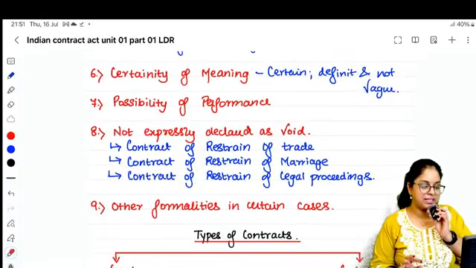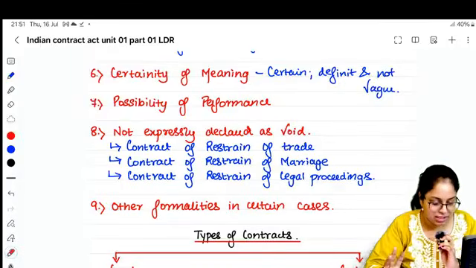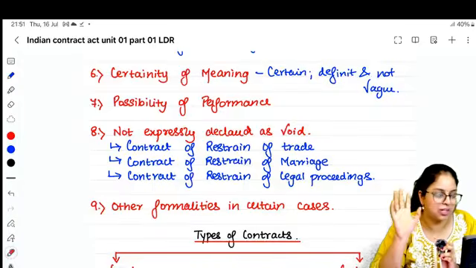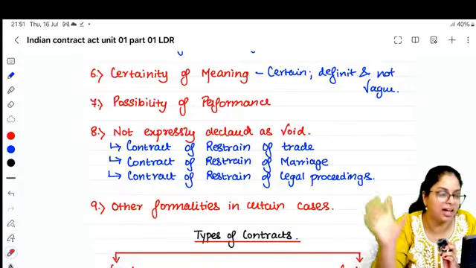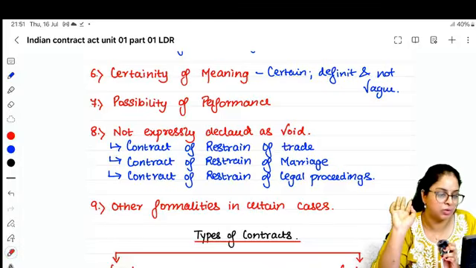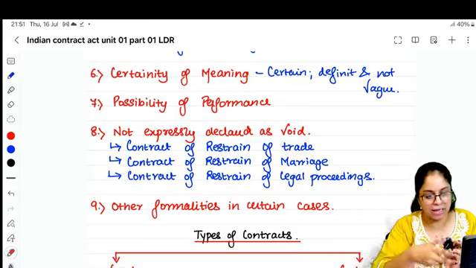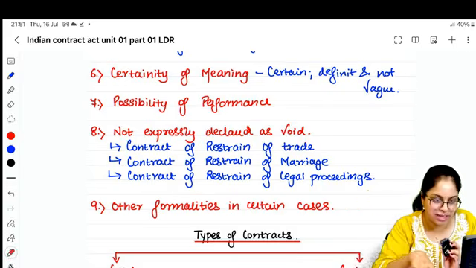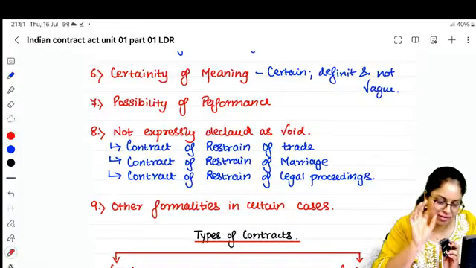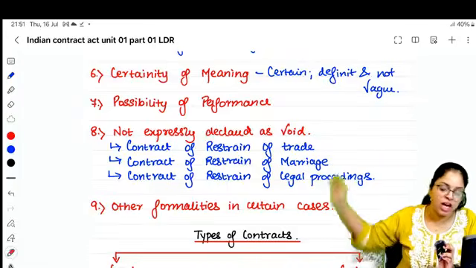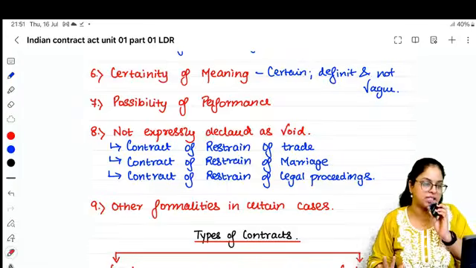And the last is, any other formalities if required to be done, you have to do it. அப்படின்னா இன்சூரன்ஸ் கான்ட்ராக்ட் கிளியரா சொல்லுது. இன்சூரன்ஸ் கான்ட்ராக்ட் ரைட்டிங்ல தான் இருக்கணும். அப்படின்னா ரைட்டிங்ல தான் இருக்கும். You cannot tell that I will have it in oral. நாங்க ஓரலா ஒத்துக்கிட்டோம், நாங்க வாட்ஸ்அப் மெசேஜ் அனுப்பிச்சோம். We clearly told it should be stamped. We clearly told it should be in writing. Then it should be like that only. If other formalities have to be fulfilled, you have to fulfill them, then only your contract is valid.